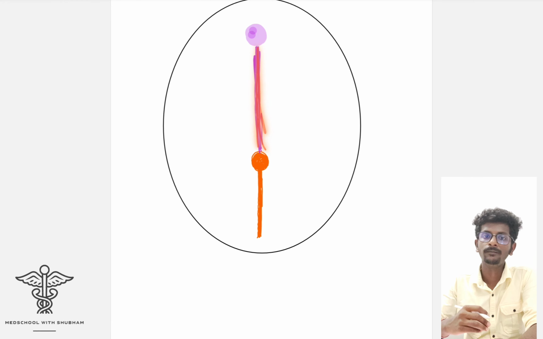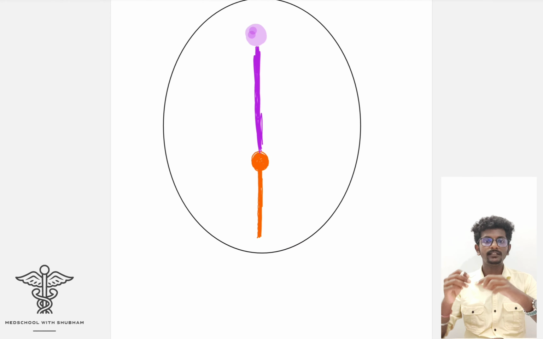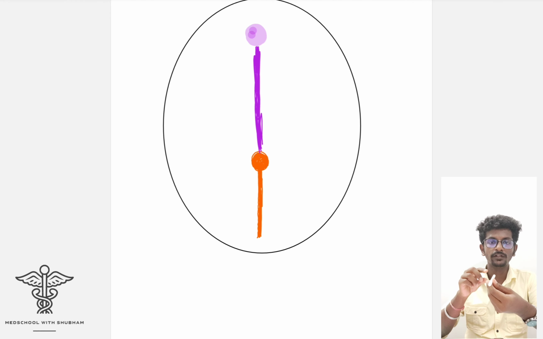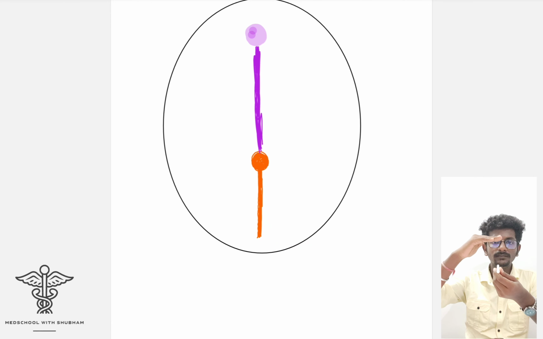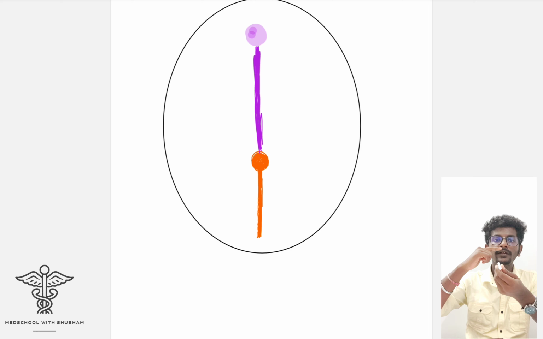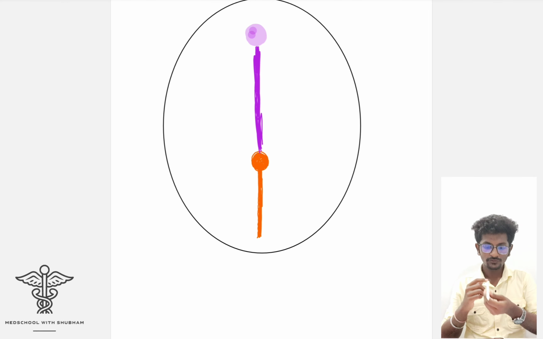When the notochord is formed, the surface ectoderm cells will get activated. Assume that this is the notochord. Because of the formation of the notochord, the surface ectoderm cells above the notochord will get activated in this line.